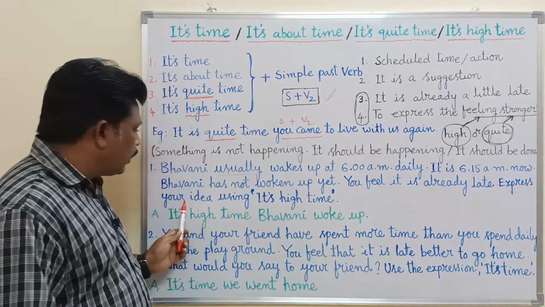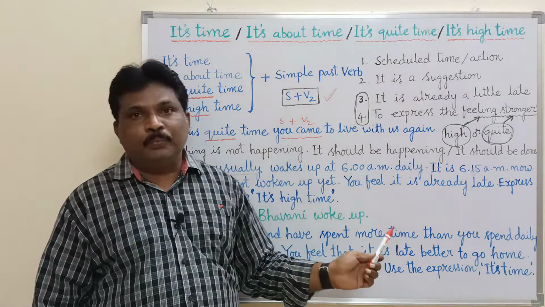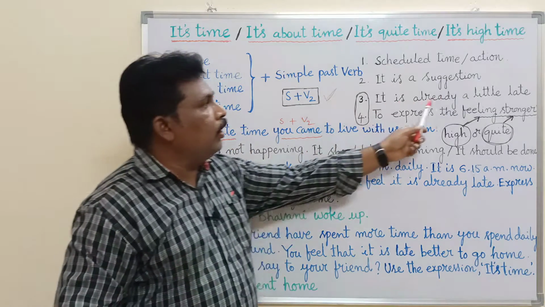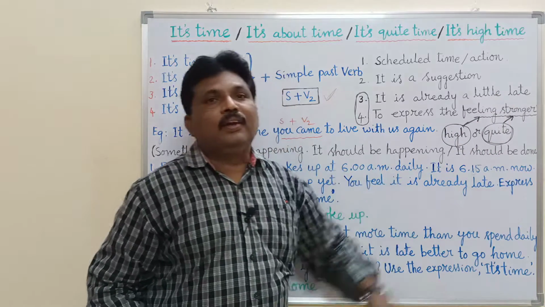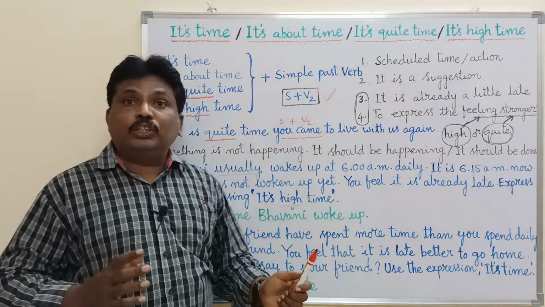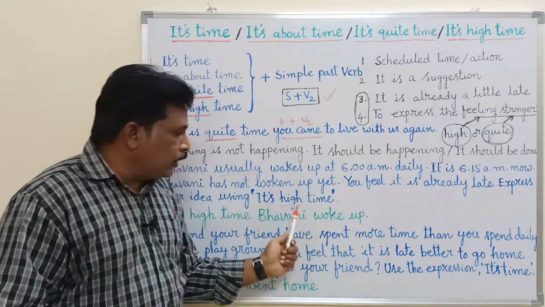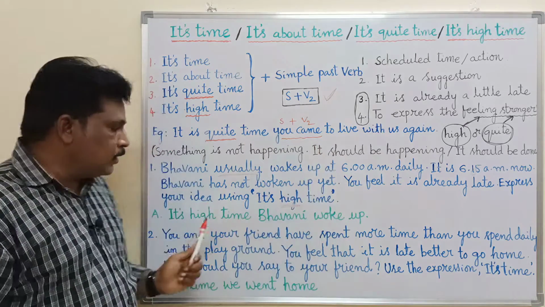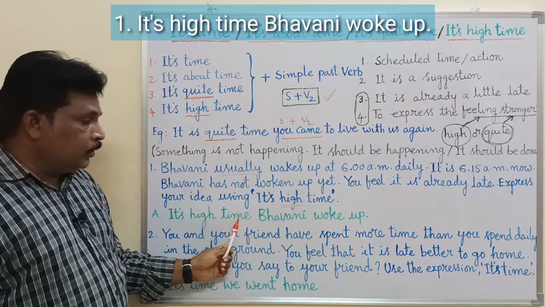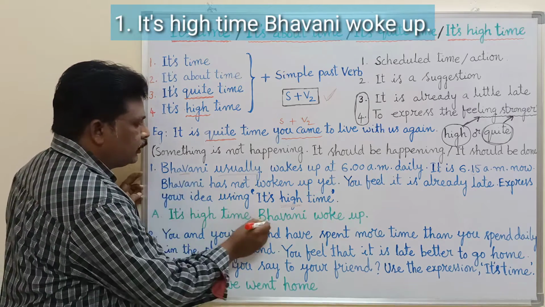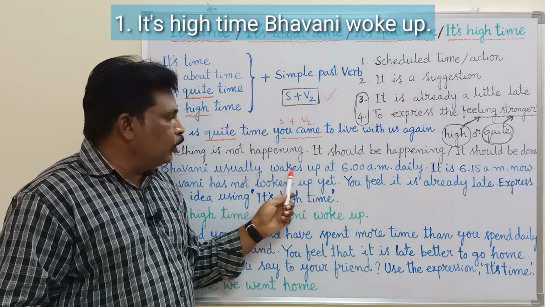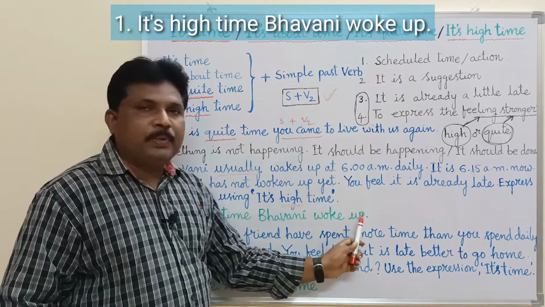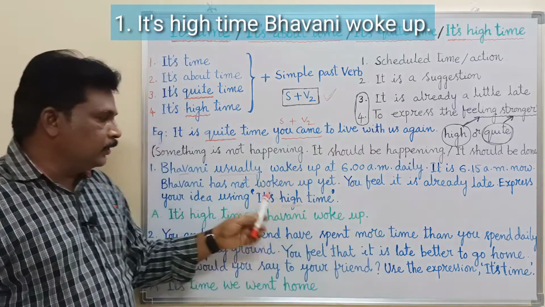Then express your idea using "it is high time." Do you know the reason why you are asked to use "it is high time"? Because it is already a little late, 15 minutes late. So whenever we think that the action is a little late, we can use the adjective "high" before time. Otherwise you can use "it is time." So the answer is "it is high time." Who is the subject? Bhavani is the subject. What is her action to be done? That is woke up, simple past. Wakes up is present tense; woke up is past tense, that is simple past. Okay, this is the answer.